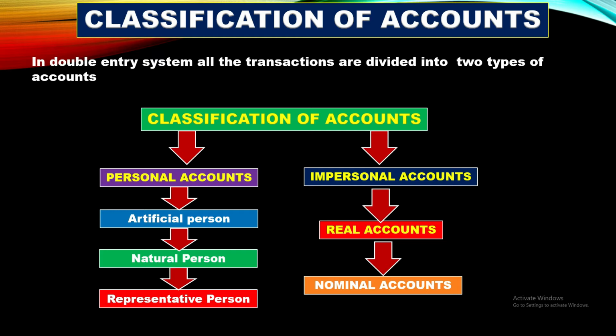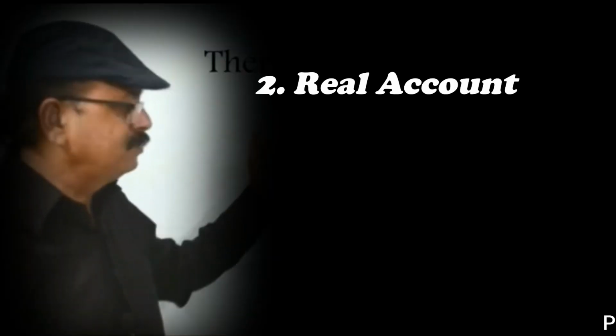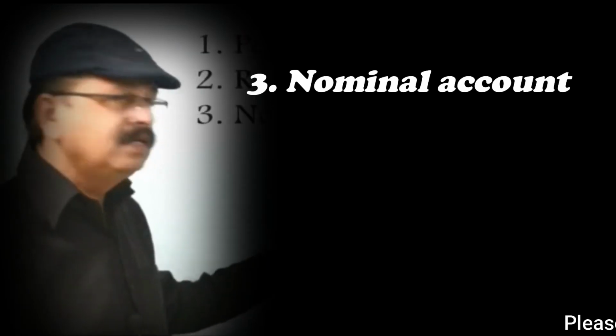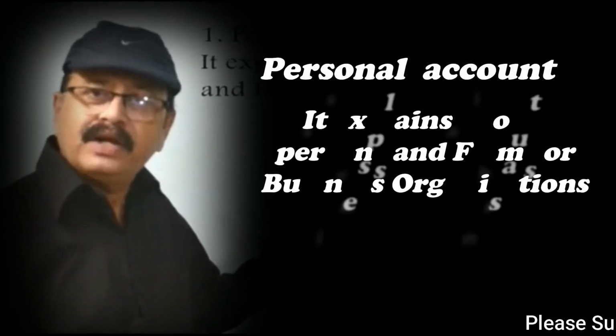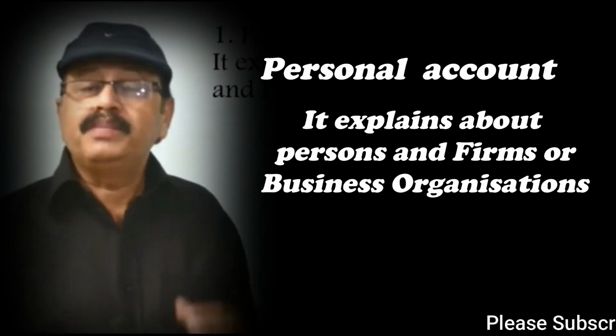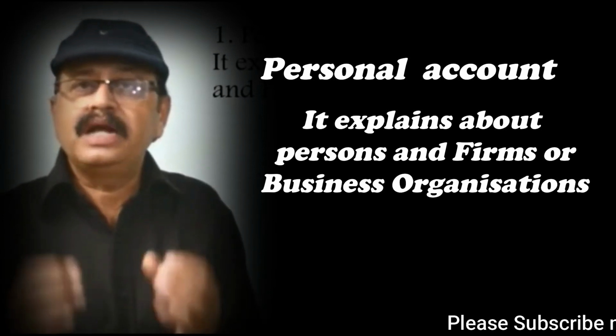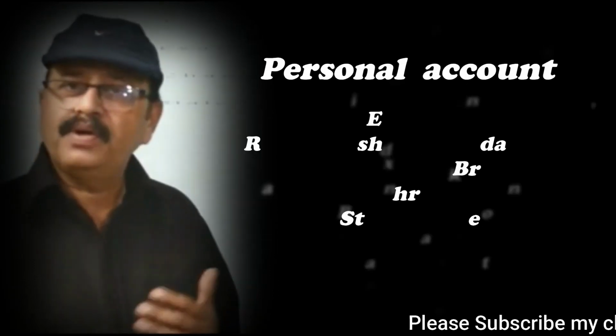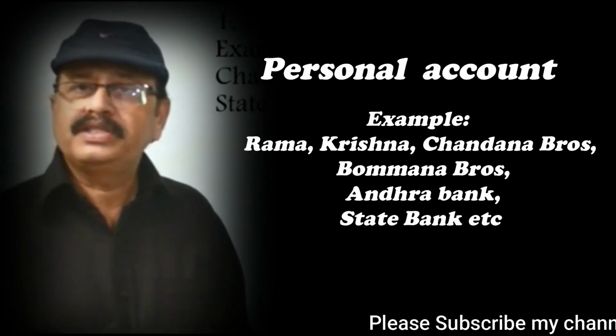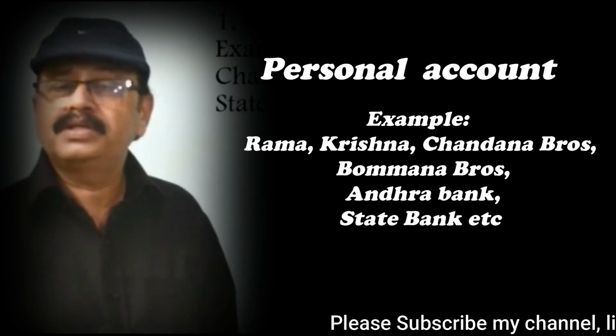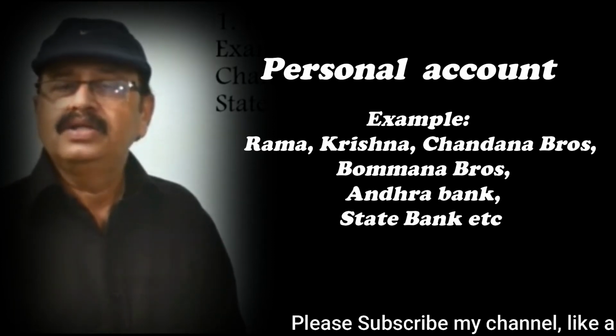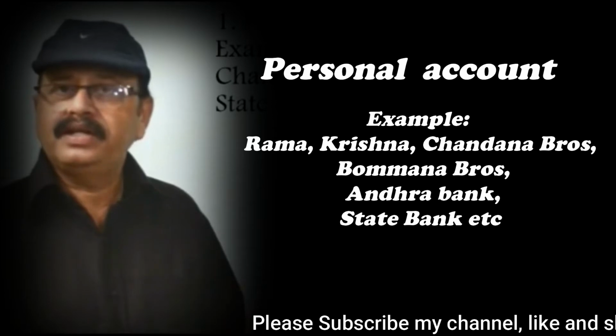Now you are going to know very clearly about personal account, real account and nominal account. The first one is the personal account, second one is real account and third one is the nominal account. This personal account explains about the persons, firms and business organizations. For example, Rama, Krishna and business organizations like Chandra Brothers, Bomana Brothers, Andhra Bank, State Bank. So all business organizations are related to this account.